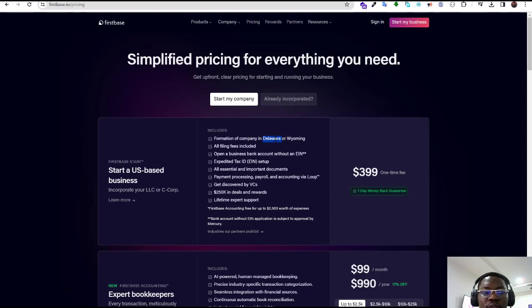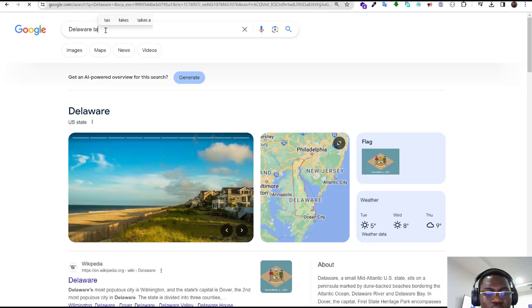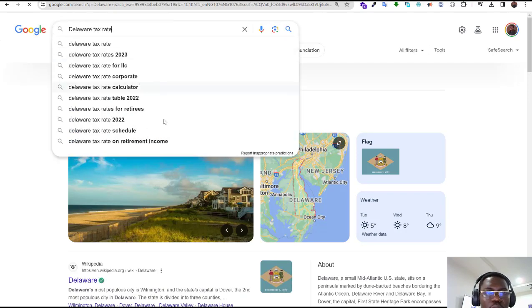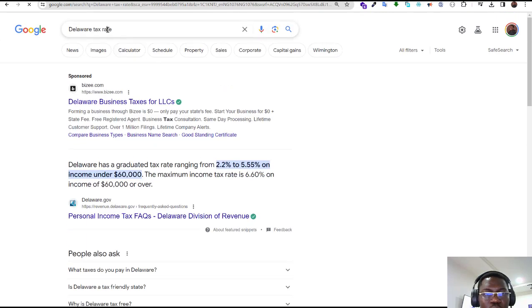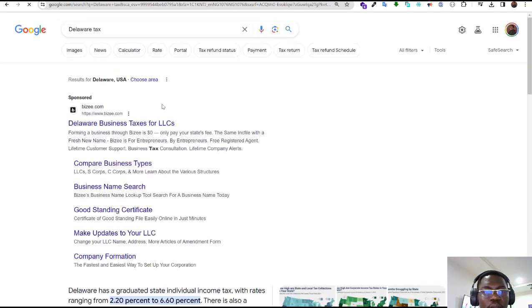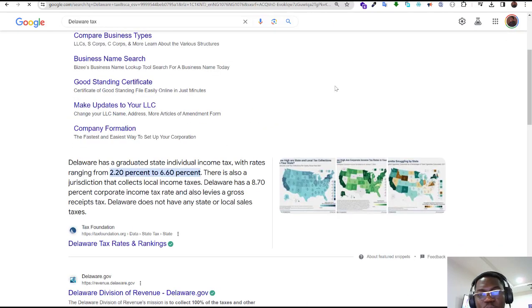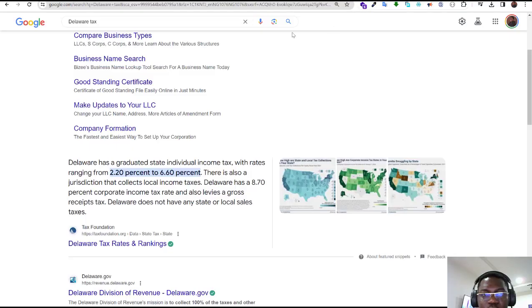And let's check, for example, because you are going to be charged a tax rate. So I do advise people, whenever you are forming a company in the US, you should find the state where the tax rate is usually low. And me, from experience, I've seen that if you check Delaware tax rates on Google, I think their tax rate should be almost 3% to 5%. Okay, almost 2% to 6%. So let's check these other states in the US.